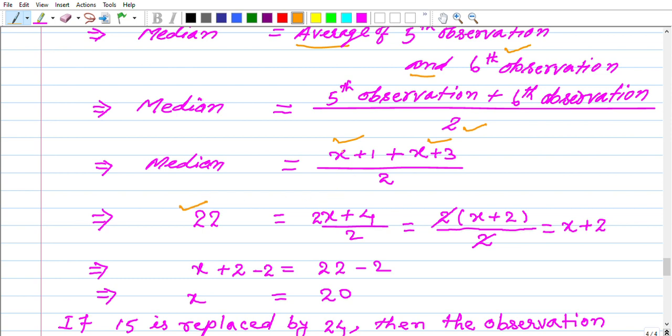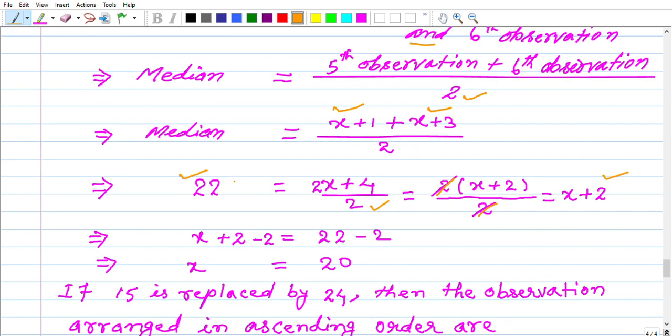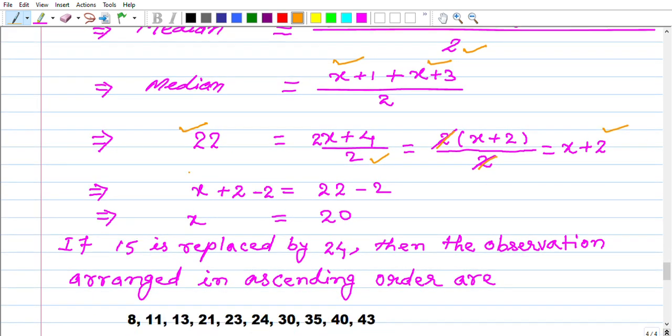So we add it. x plus x is 2x, 3 plus 1 is 4, divided by 2. Take 2 common, and the rest you have in the bracket, x plus 2. 2 cancels 2, we get x plus 2. Now our equation is x plus 2 equals 22.